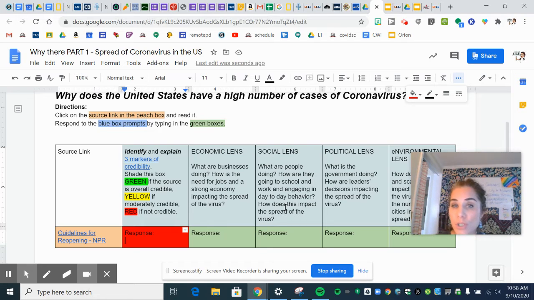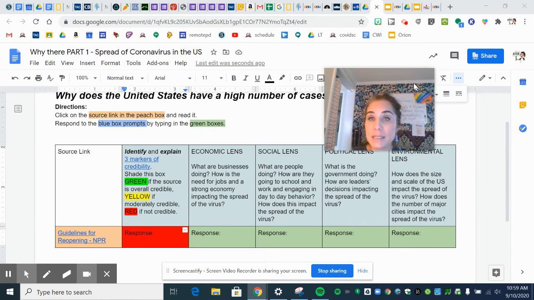In terms of social, what are people doing? How are they going to school? How are they working? How are they engaging in day-to-day behavior? Again, we're using whatever the source is telling us. We're not necessarily researching other information. Just what is this source saying? And how does this impact the spread of the virus?